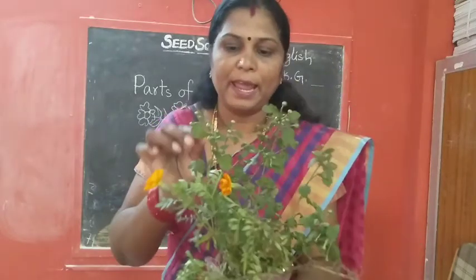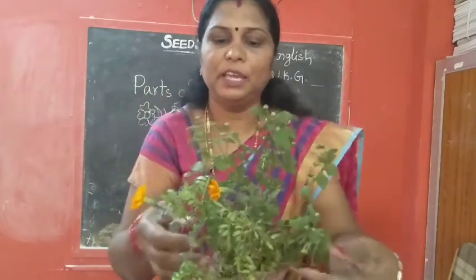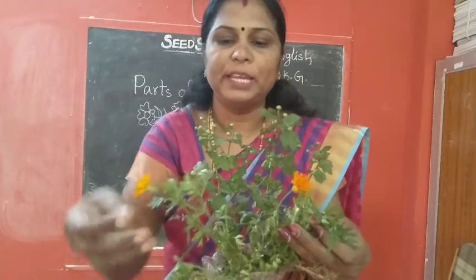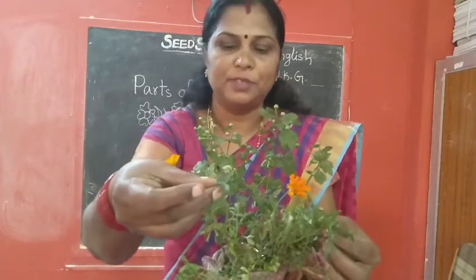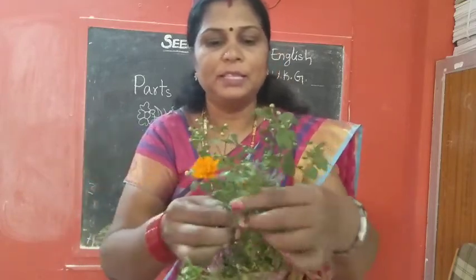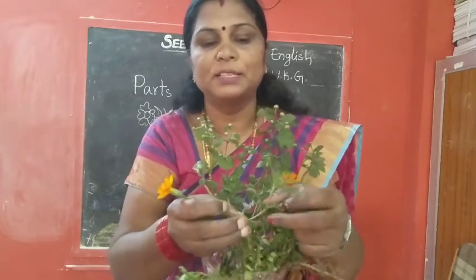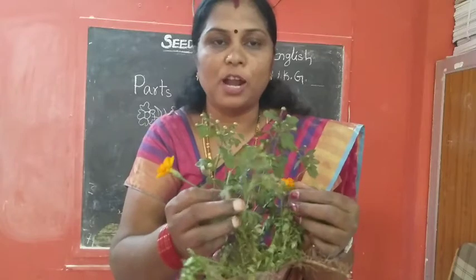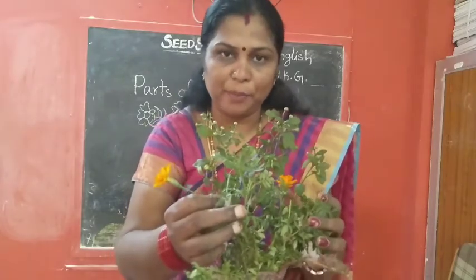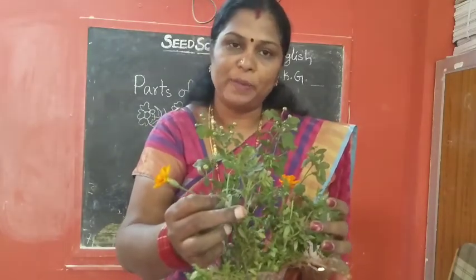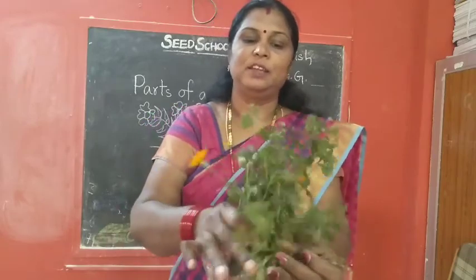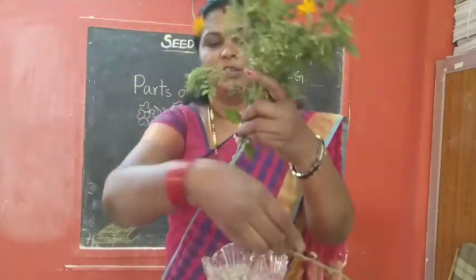Okay, and these are the leaves. See, so many leaves are there. These are the leaves. And this is stem, children. This is stem. This is called stem. Okay, and one more part is the roots. See this, children?